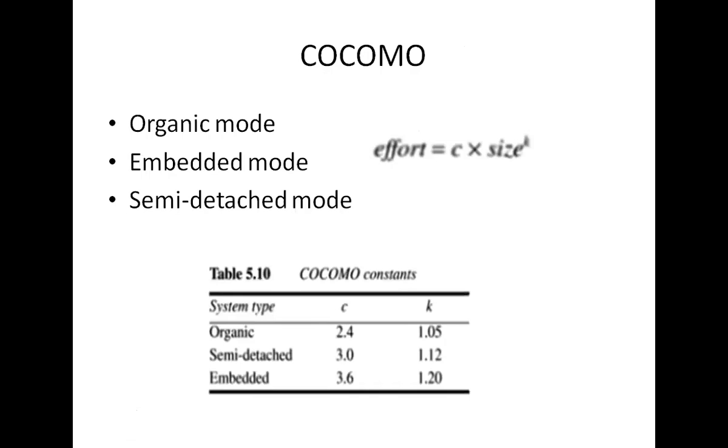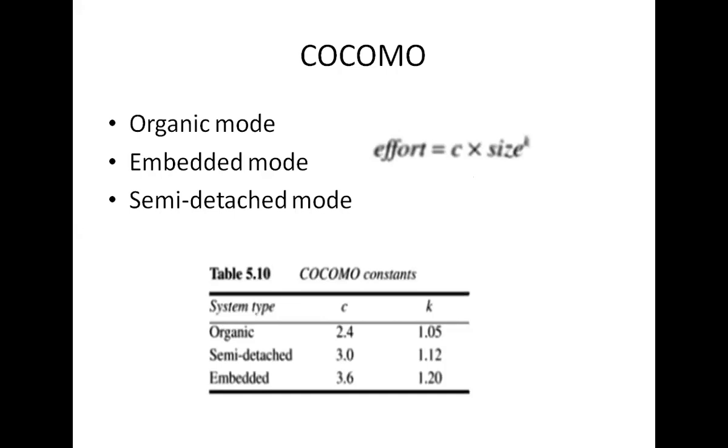COCOMO was proposed by Barry Boehm in the late 1970s after the study of his 63 projects. This is a procedural software cost estimation model. The basic model was built around the equation: effort equals C times size to the power K, where effort is measured in person-months.